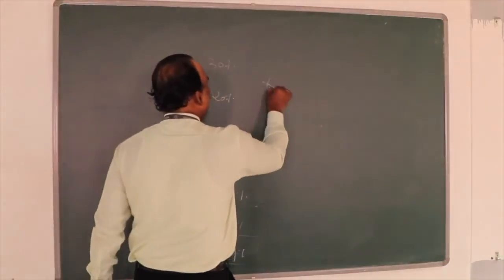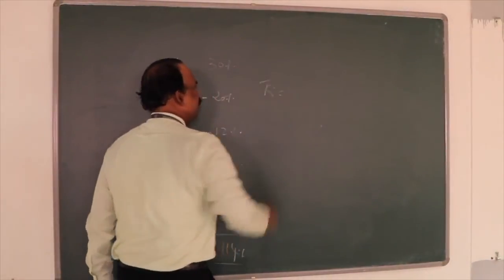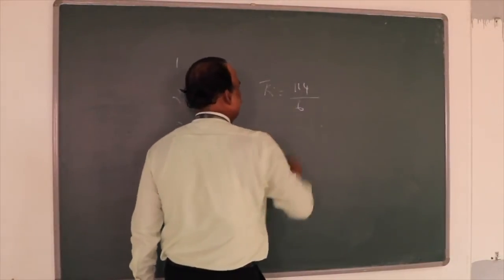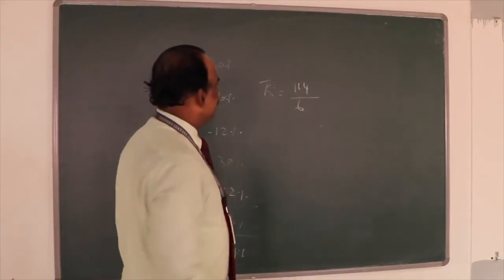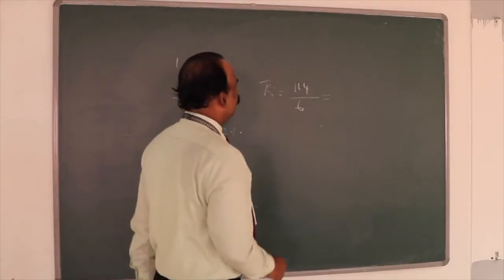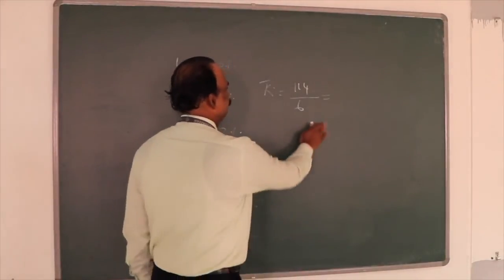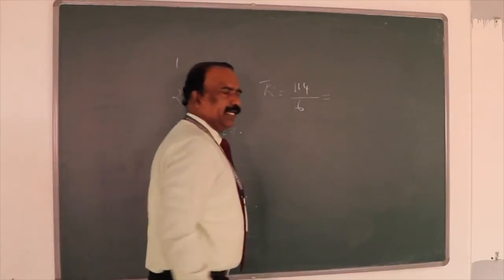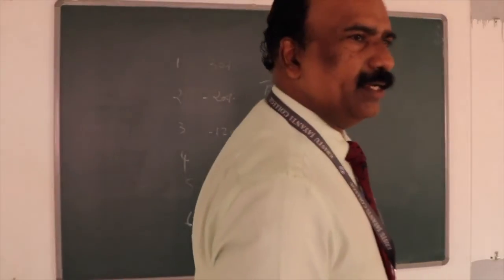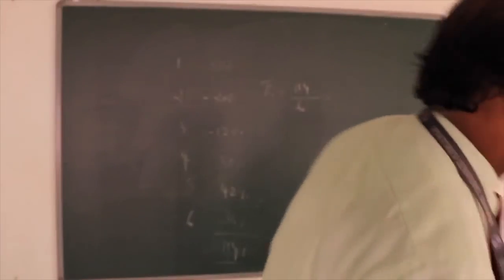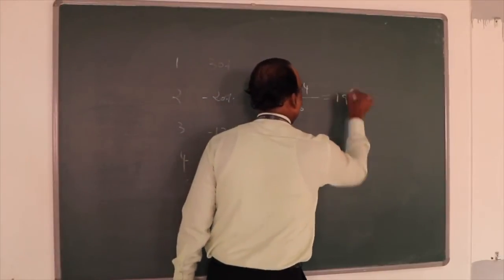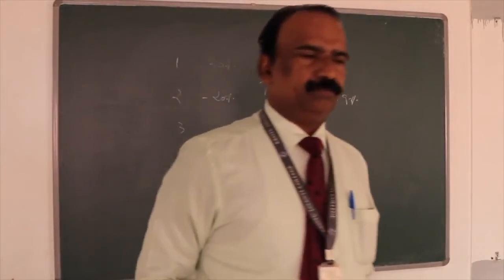So X bar, that is R bar, that is your average return. R bar is 114 divided by 6. That will give you the average return. How much comes? Everybody can calculate and tell me. 114 divided by 6 is 19%, correct? The average return is 19%.